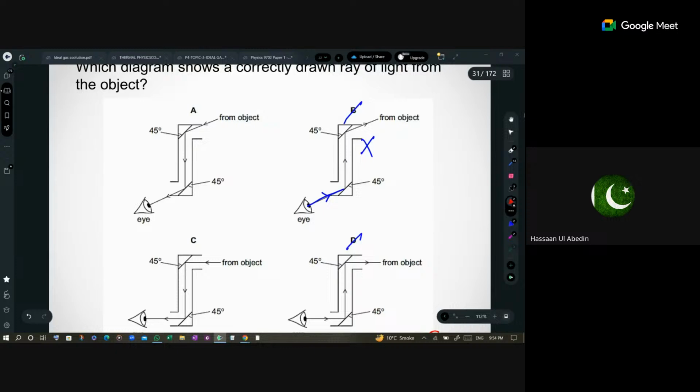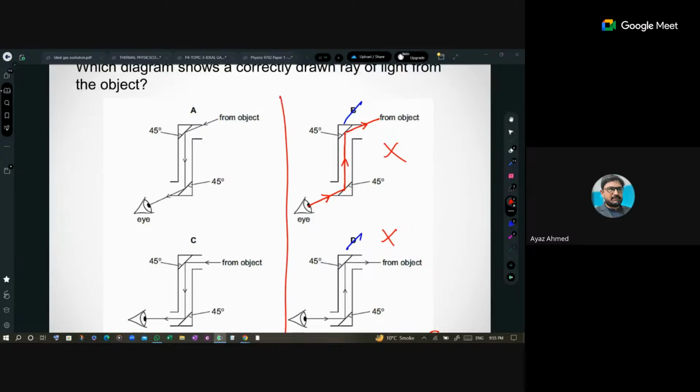Sir, can you repeat why this cannot be? Yes, because light is going from eyes to the object. So this is against the law of reflection, against the sense of reflection. Light comes from the object to our eyes. Then we have a sense of reflection. So that's why these two are just gone. So 50% probability is there for your answer.